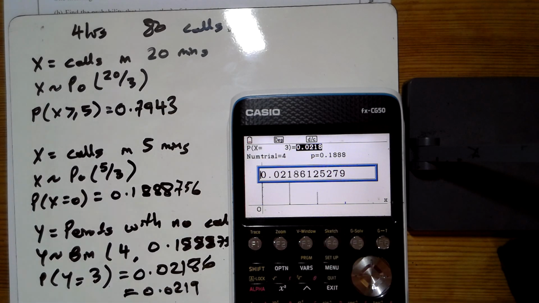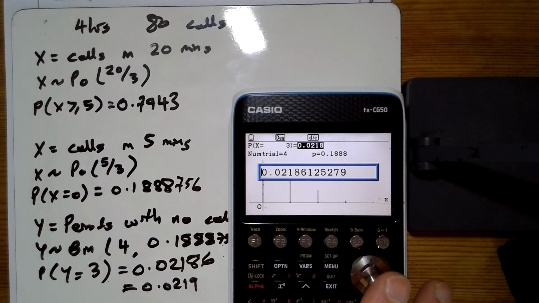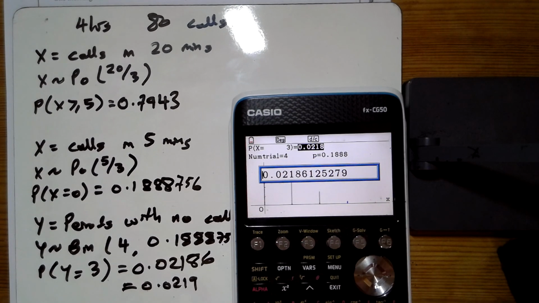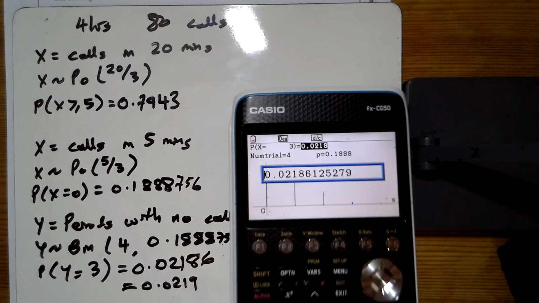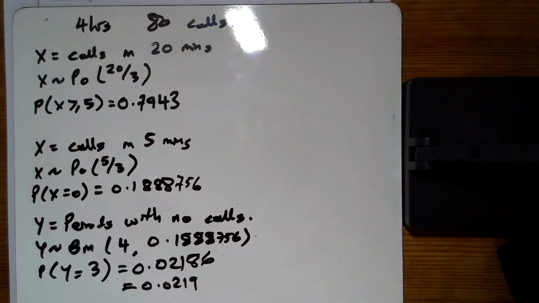Now, look, I could have tapped it in. I didn't know how accurate it was going to need to be, but I'll go around the menus again to show you how to do that. Let's pause there and do the second part.